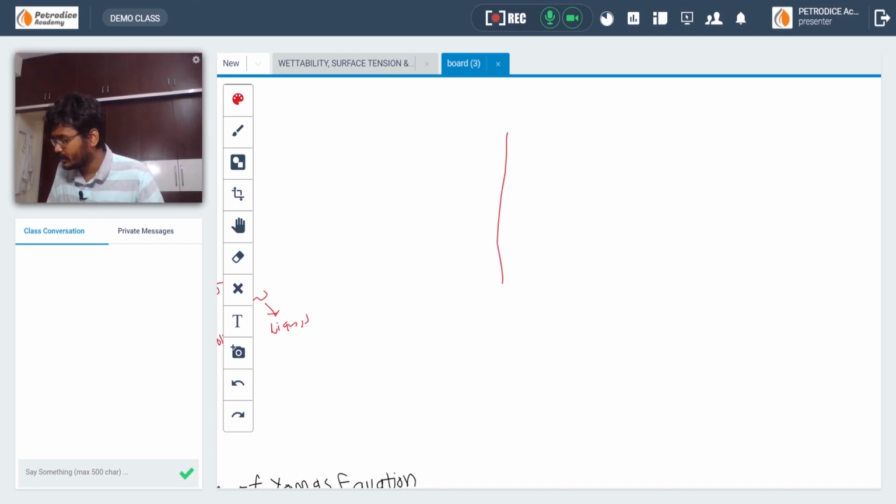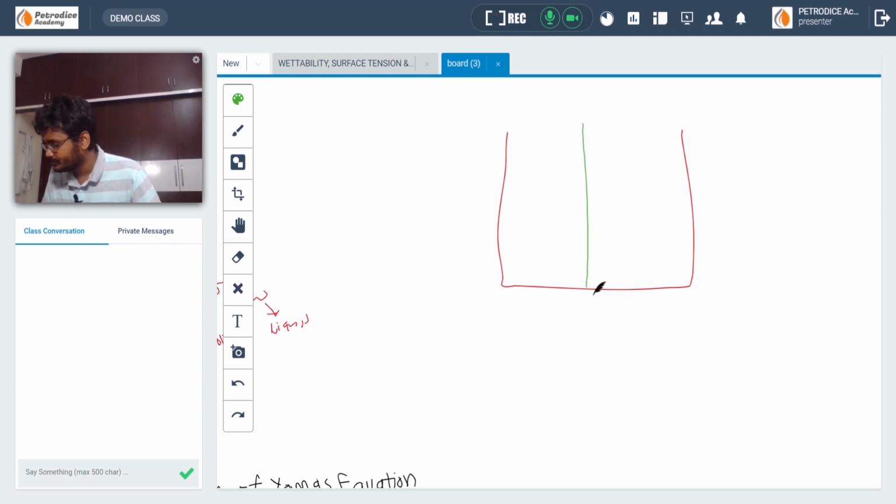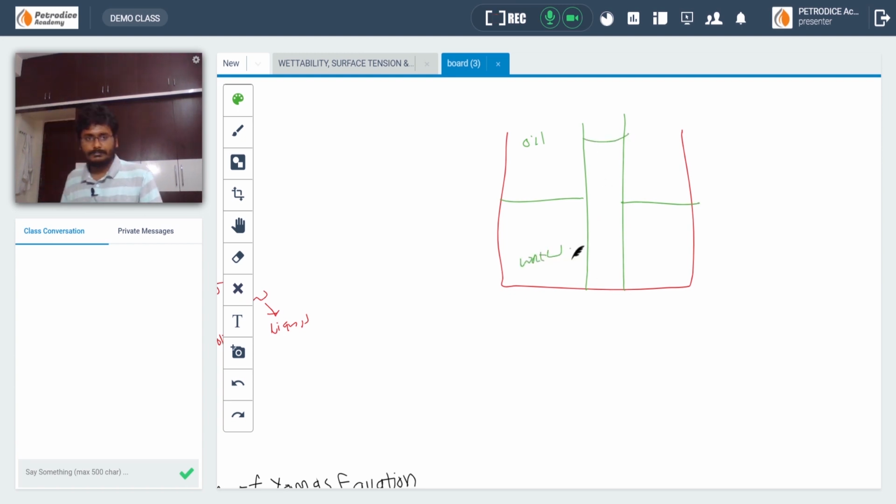Consider the beaker. We have placed a capillary inside of it, and above is oil, this is water. So PC is given as pressure in non-wetting minus pressure in wetting. Here oil is non-wetting, so this will be the pressure in non-wetting and this will be the pressure in wetting.